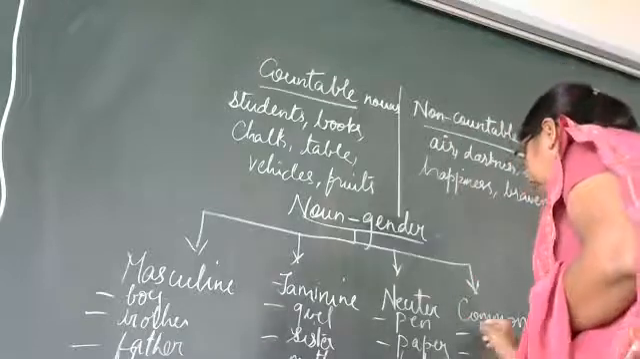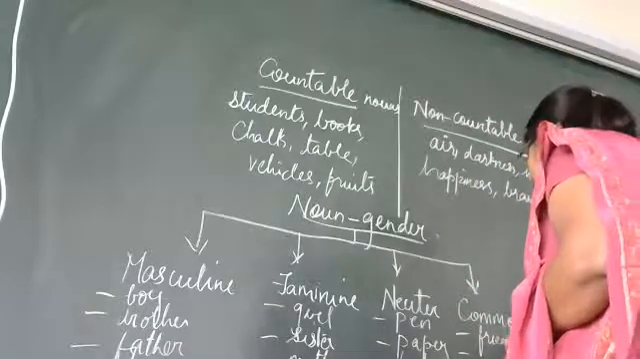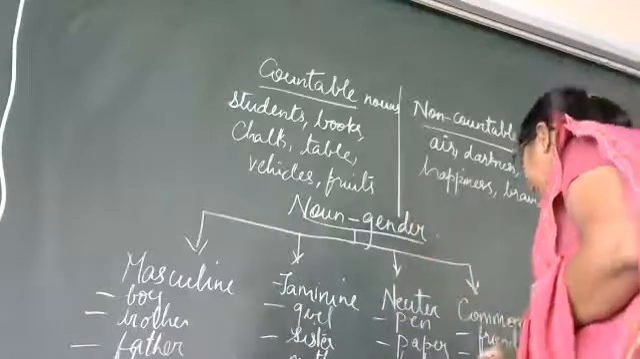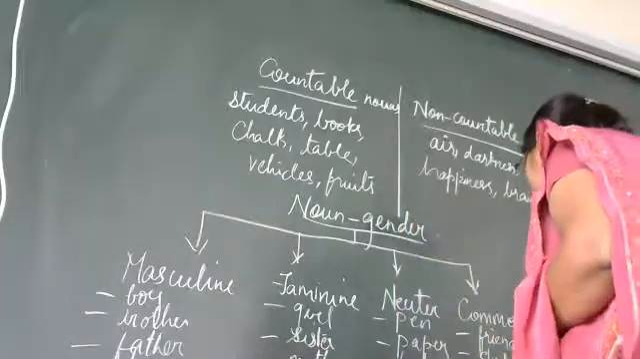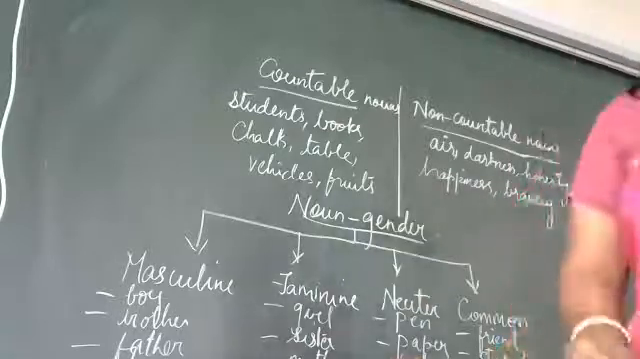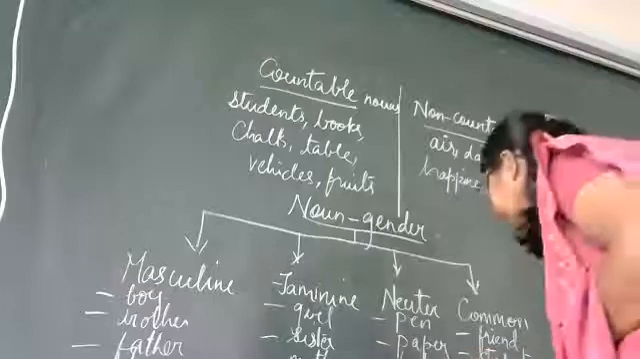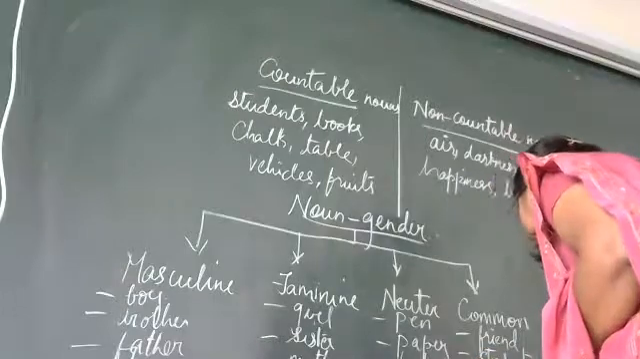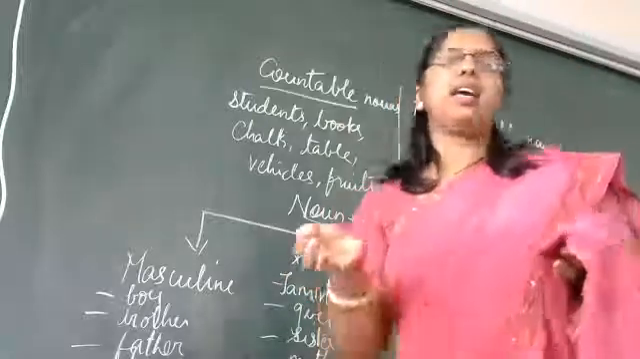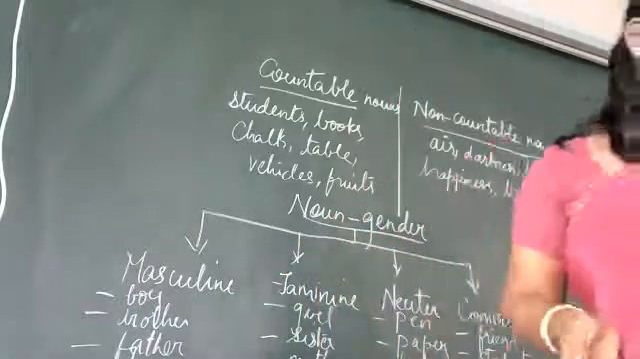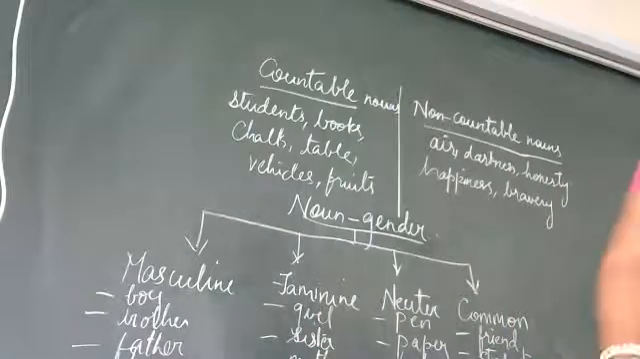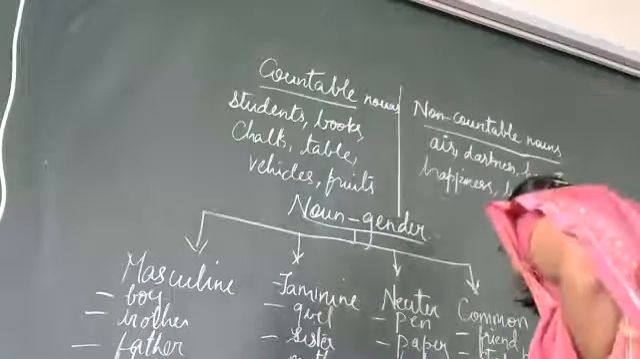And then in common you have again friend. Common, because it can be a male, it can be a female also. Then you have student. It can be a girl, it can be a boy, any. Okay. Then again we have cousin. Cousin brother, cousin sister. But together we call it cousin, isn't it? Then again in common we have teacher.